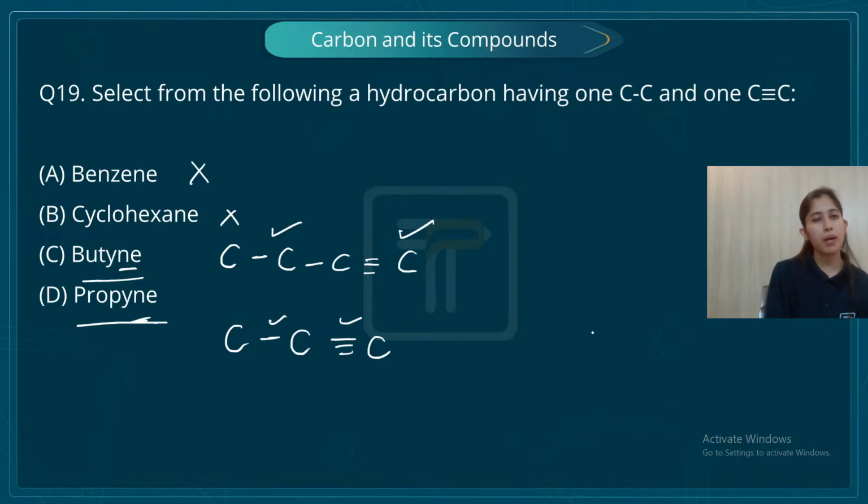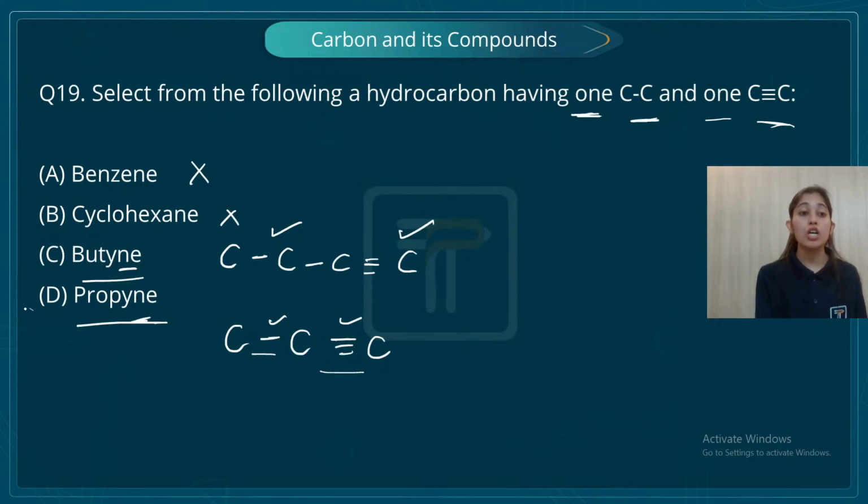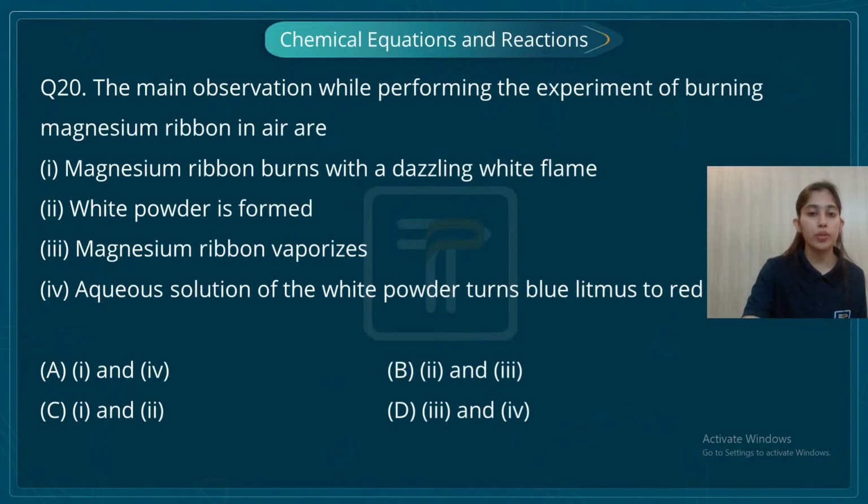Now you might be thinking, ma'am, is the question wrong? No, dear students, the question is not wrong. Please read it once again. What is it saying? Only one carbon-carbon single bond, one carbon-carbon triple bond. So one carbon-carbon single bond is here, one carbon-carbon triple bond is here. So my correct option is propyne, not butane. Please follow these things, because whenever you are doing an exam, you're always in a hurry. So in a hurry, we tend to miss these points.